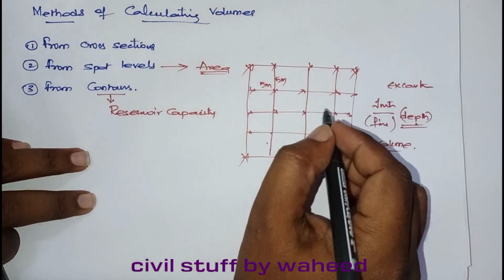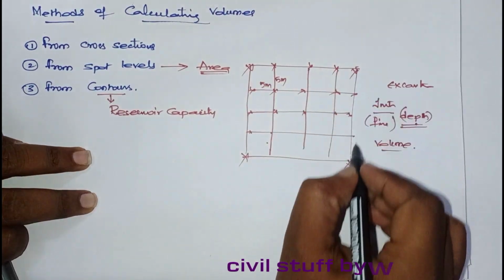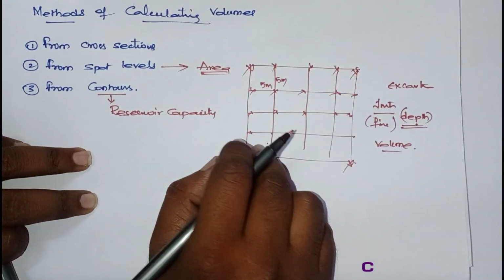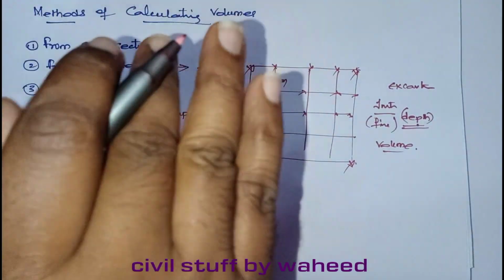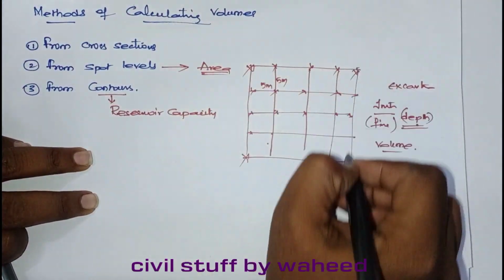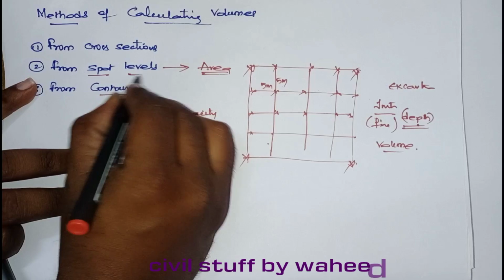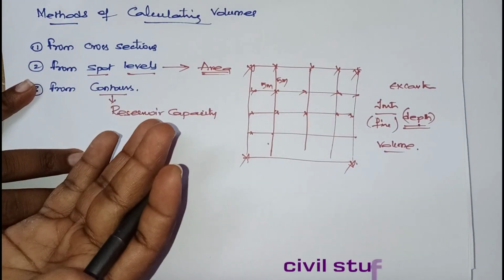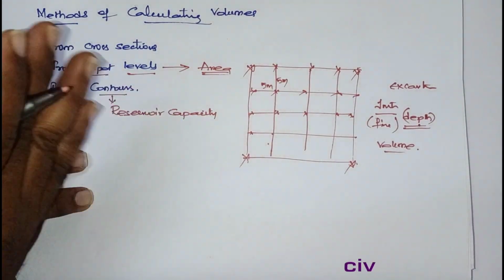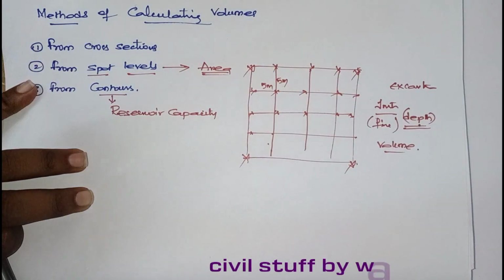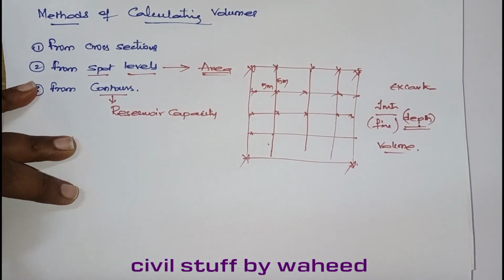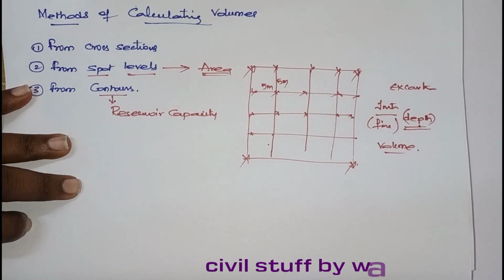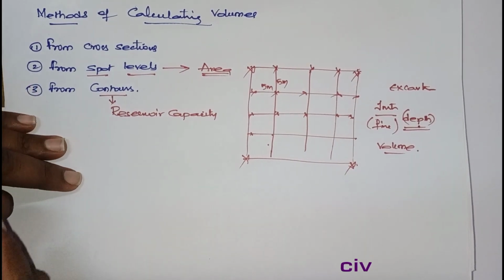Similarly, for filling, they will take the same grid and the initial readings, and fill up to the formation level they want. Again they take the final readings, meaning they take the levels twice, before and after. Whether it is the excavation part or the embankment part, before work and after work they take levels to obtain the volume. And finally, coming to the cross section method,